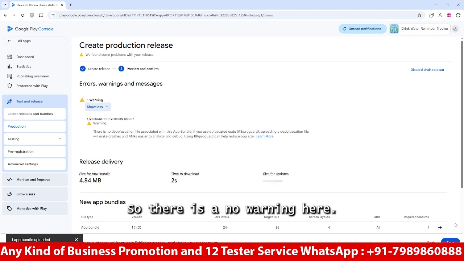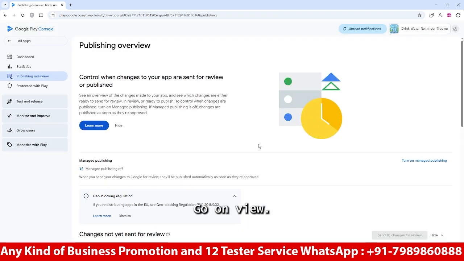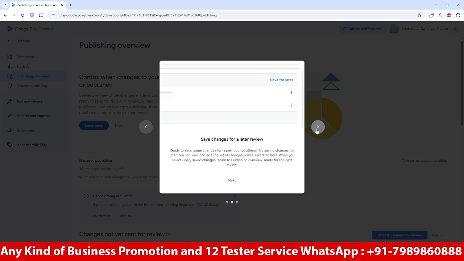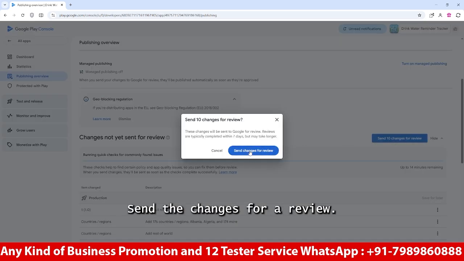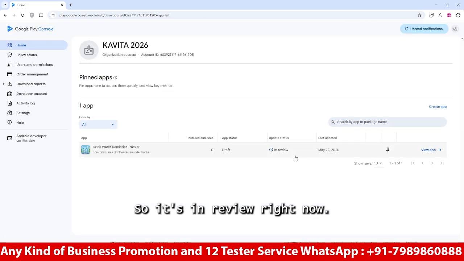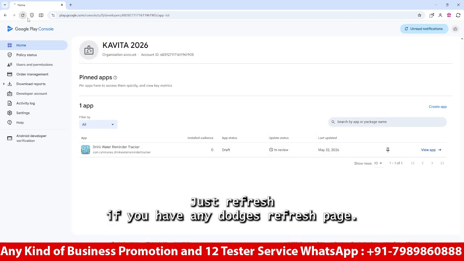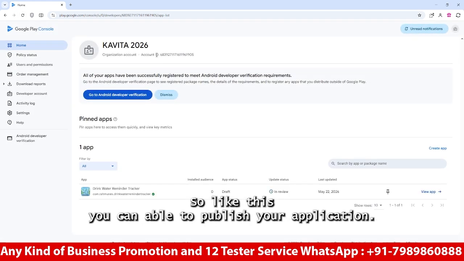There is no warning here. Just save it. Go to overview. Publish the overview. Send the changes for review. So we have sent our app for review, and it's in review right now. Just refresh the page if you have any doubt. So like this we can publish your application.